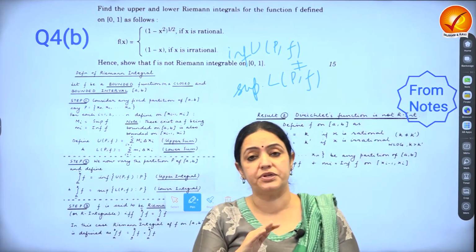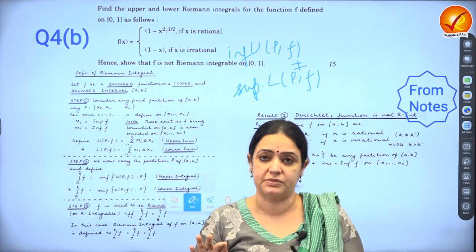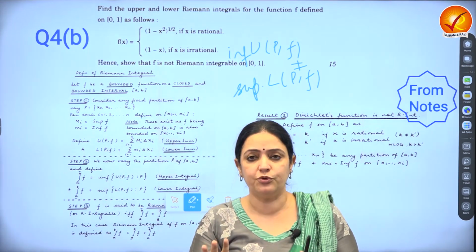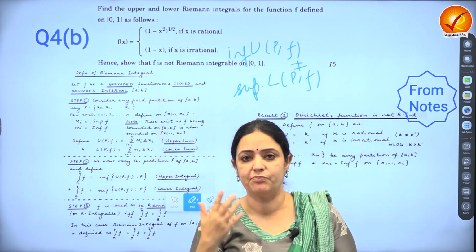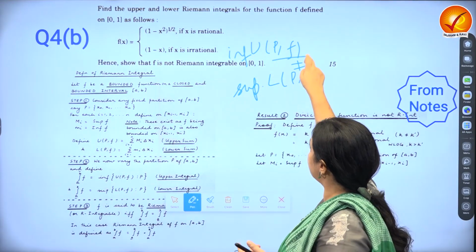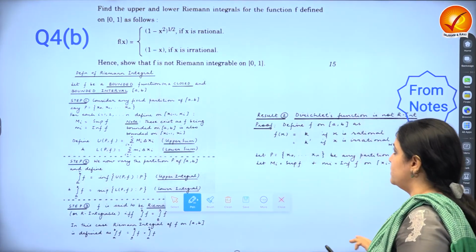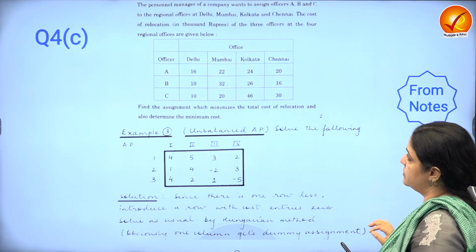But the steps would be again a question which should be presented only in steps. So even if you make a mistake towards the end, after a while it's impossible to lose everything, because the major chunk is calculating UPF and LPF. But if you write it in steps, it will be very beautifully presented.